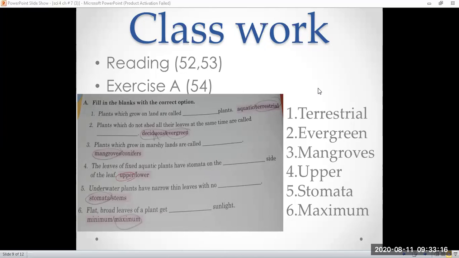Plants which grow on land. Aquatic plants, plants that grow in water. Evergreen, a plant which has green leaves throughout the year. Deciduous, trees that shed their leaves at the same time once in a year. Waxy, looking like wax.